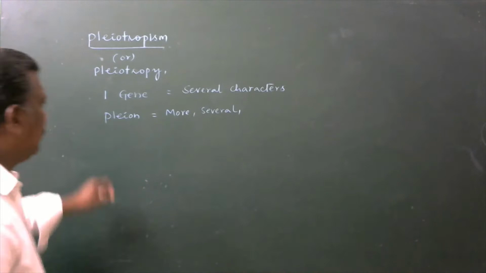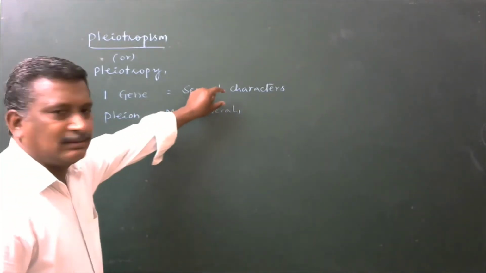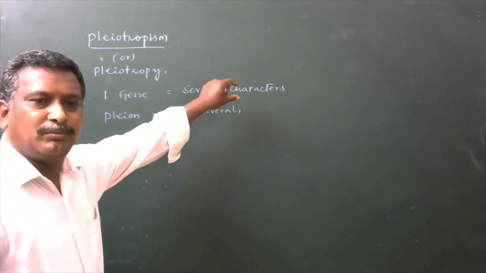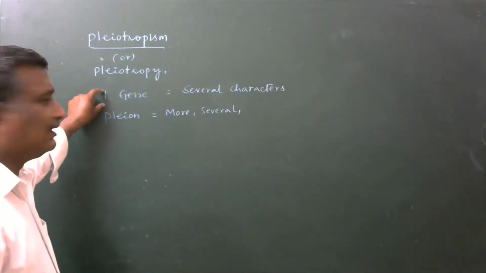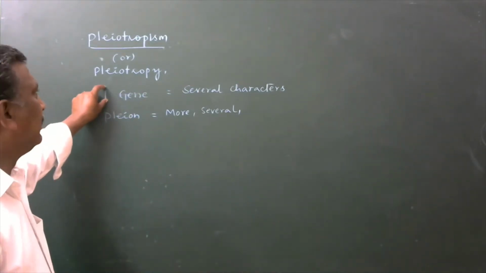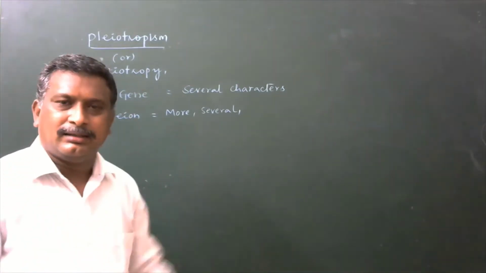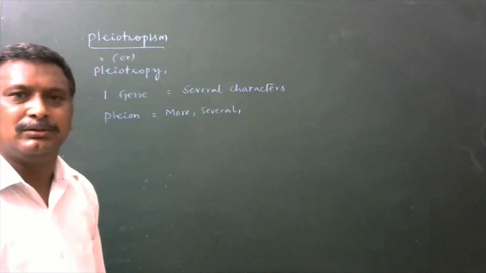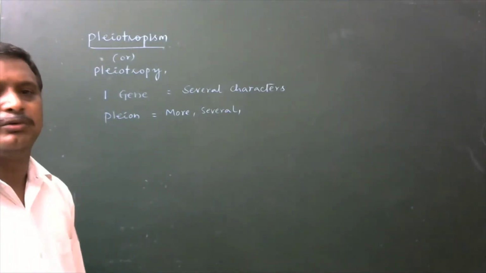So, more or several characters are going to be developed by a single gene. Such a gene is said to be a pleiotropic gene. That phenomenon is known as pleiotropism or pleiotropy.